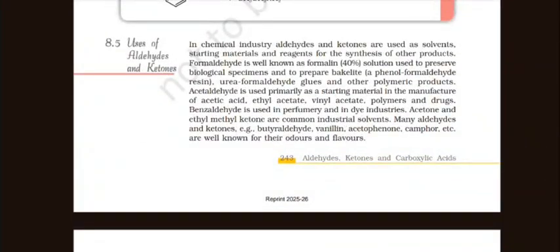Uses of aldehydes and ketones in chemistry. Aldehydes and ketones are used as solvents, starting materials, and reagents for the synthesis of other products. Formaldehyde is well known as a formalin solution used to preserve biological specimens and to make bakelite, phenol formaldehyde resin, urea formaldehyde glues, and other polymeric products. Acetaldehyde is used primarily as a starting material in the manufacture of acetic acid, ethyl acetate, vinyl acetate polymers, and drugs. Benzaldehyde is used in perfumery and in the dye industry.